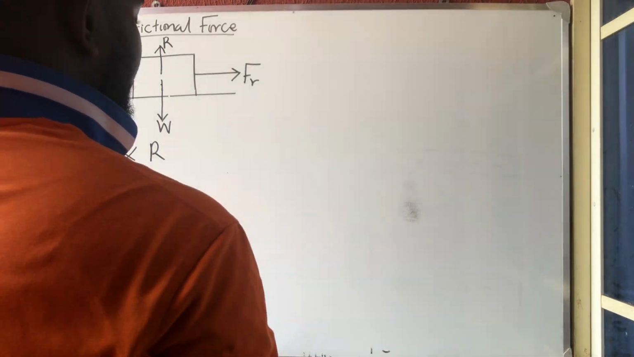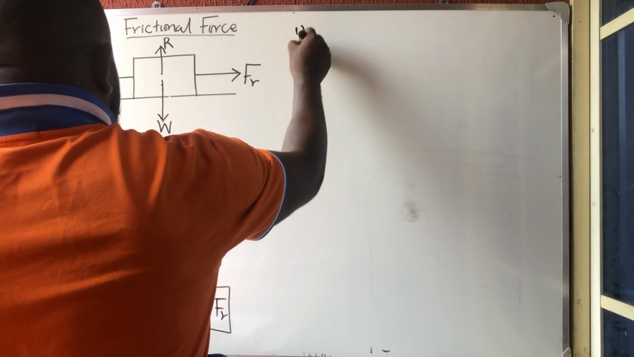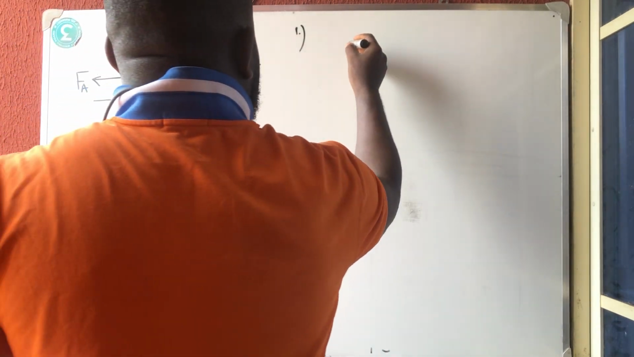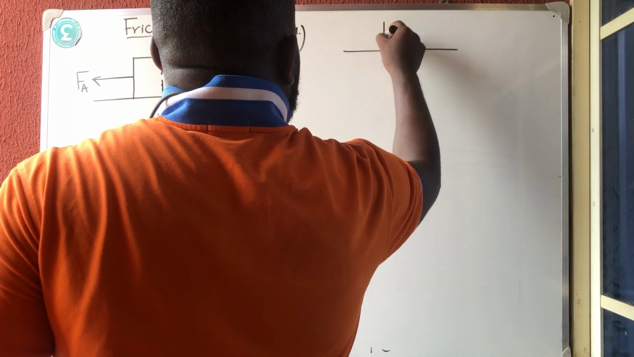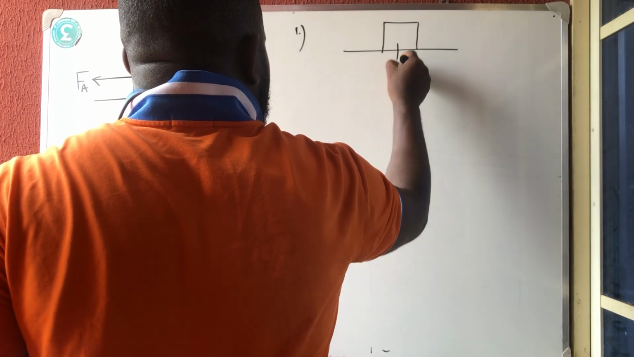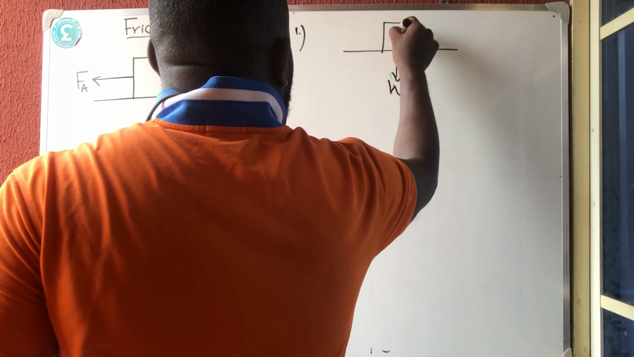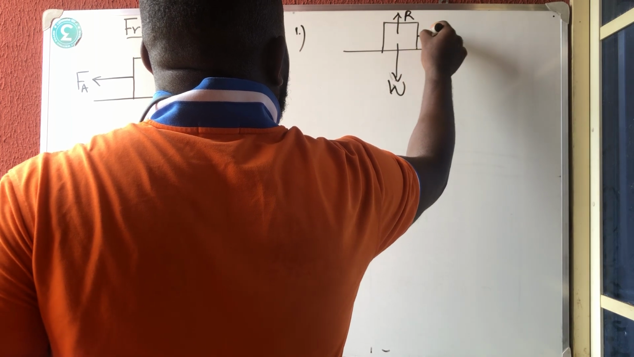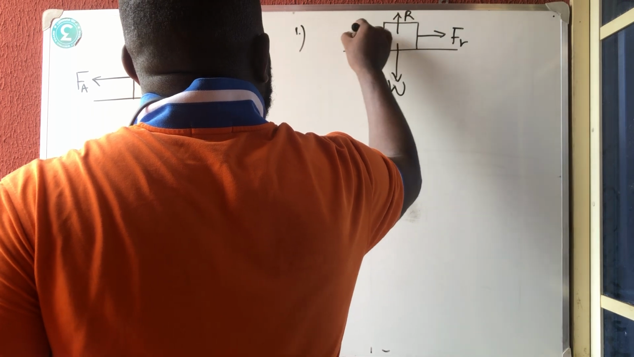So let's take questions. We are here to calculate. So let us start our calculation. Number one, the first question here, they gave us a body like this. They said that this body has a weight. This is the weight of the body, and this is the normal reaction to the body. This one is the frictional force of the body, and this one is the applied force.